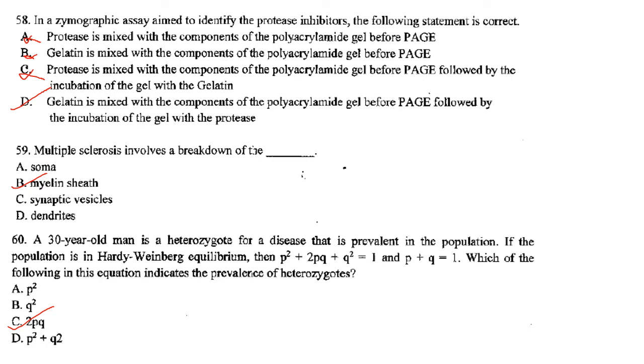A 30-year-old man is a heterozygote for a disease that is prevalent in the population. If the population is in Hardy-Weinberg equilibrium, then p square plus 2pq plus q square is equal to 1 and p plus q is equal to 1. Which of the following is the equation that indicates the prevalence of heterozygotes? So it will be 2pq that will indicate the prevalence of heterozygotes.